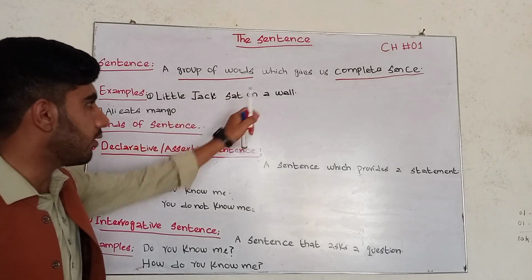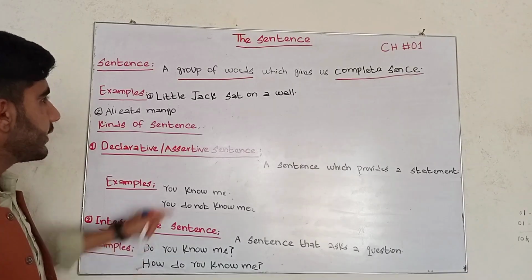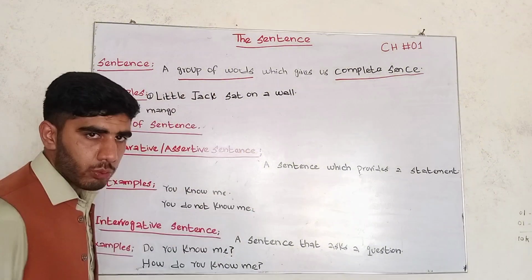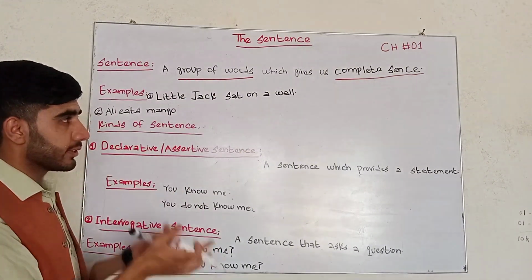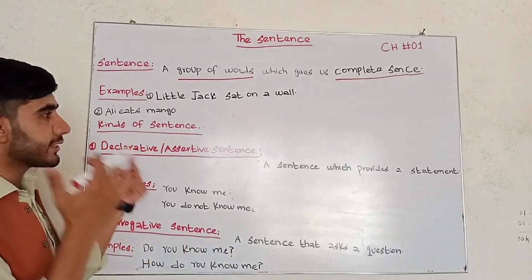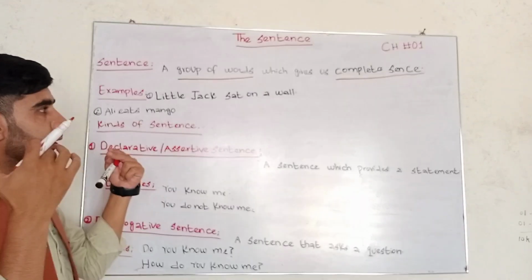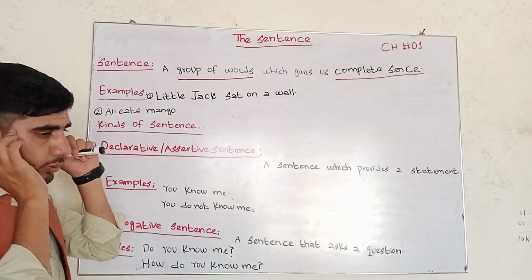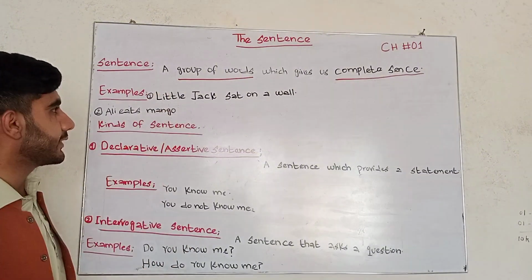Little Jack sat on a wall. If you think about these words, they are a group of words, and they give us a sense: Little Jack is a proper name, the name of someone who is sitting on the wall. This also gives us one complete thing, that's why it's a sentence.